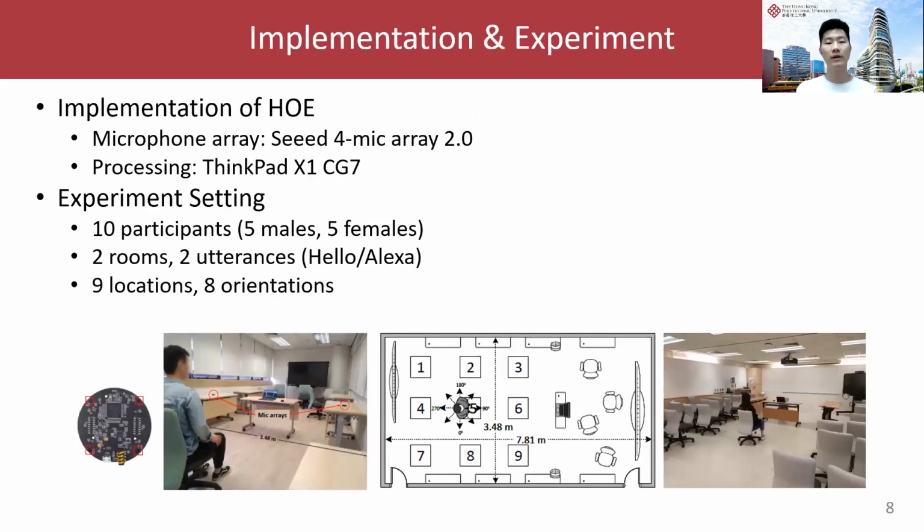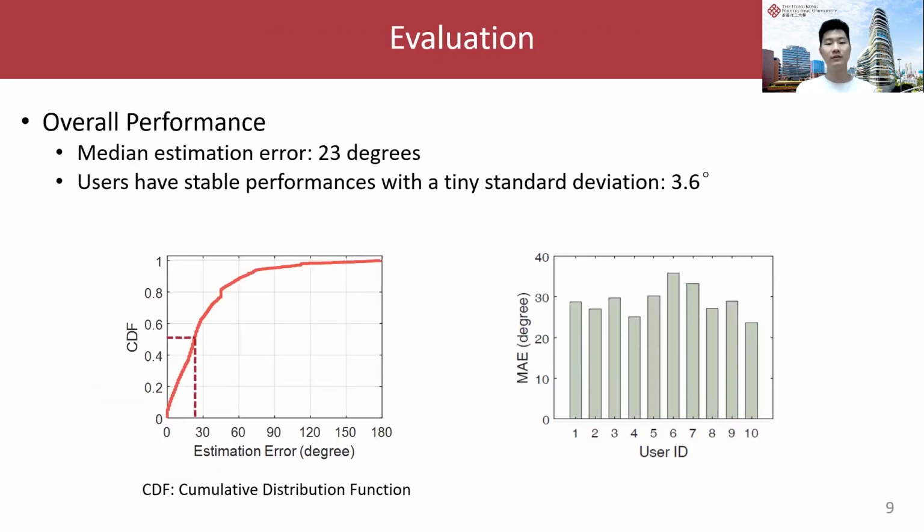We implement Hui on 2 microphone arrays with a laptop. 10 volunteers joined these experiments in 2 rooms. In each room, we mark the locations and orientations in advance as the ground truth. Users are asked to speak voice commands at these locations to each orientation. The left figure shows the CDF of estimation error. Overall, the median estimation error is 23 degrees. The right figure shows that different users have quite similar performance.